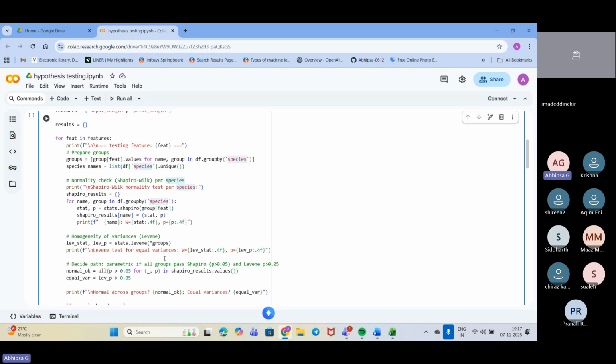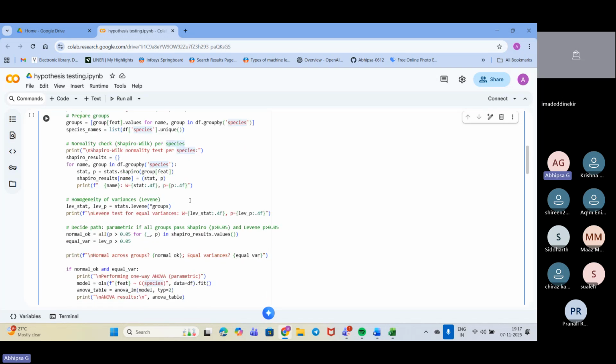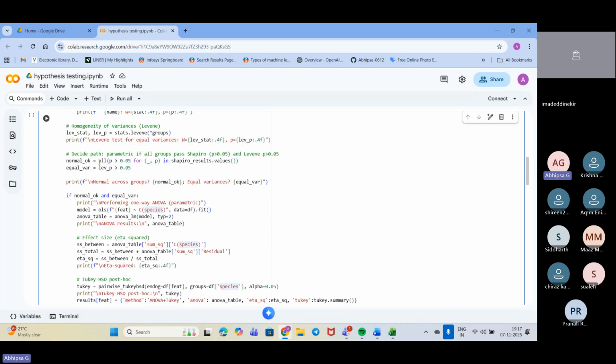Now for the homogeneity of the variance, we have checked Levene's test. Levene's test actually tells whether all the species have the same variance or not. That is what we are checking. Next, accordingly, we have moved to the ANOVA and Kruskal part, checking whether it is okay or not.